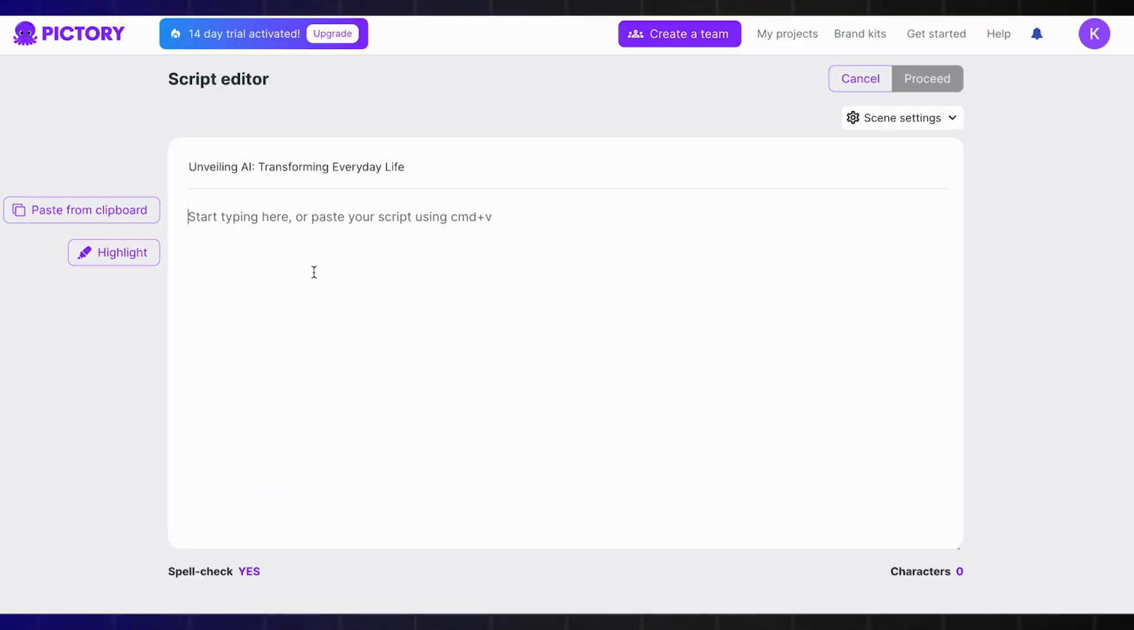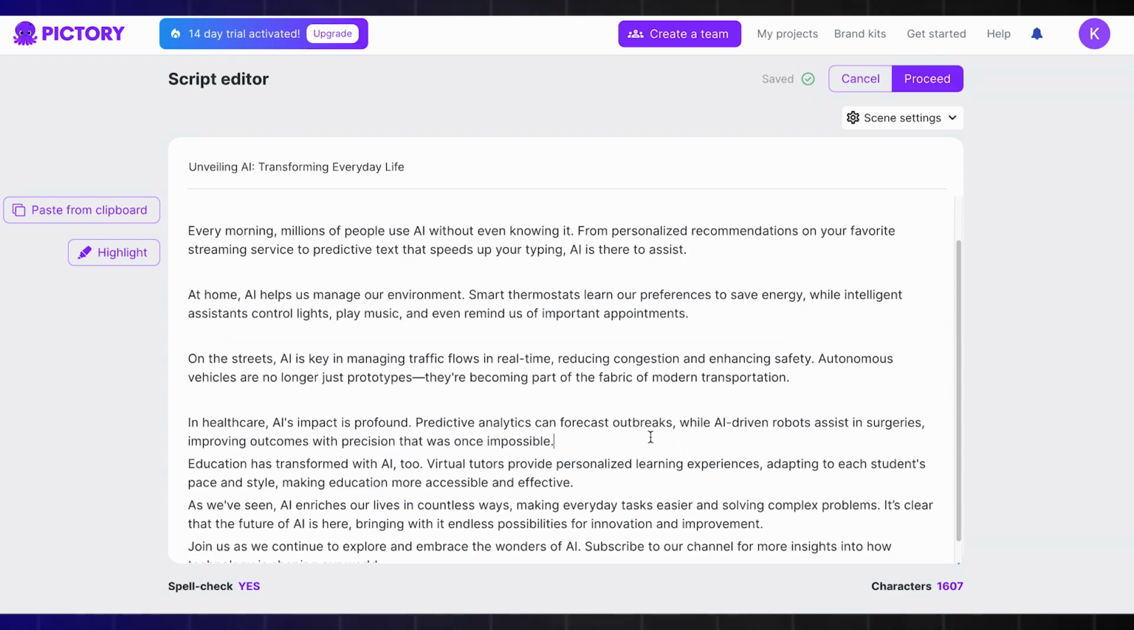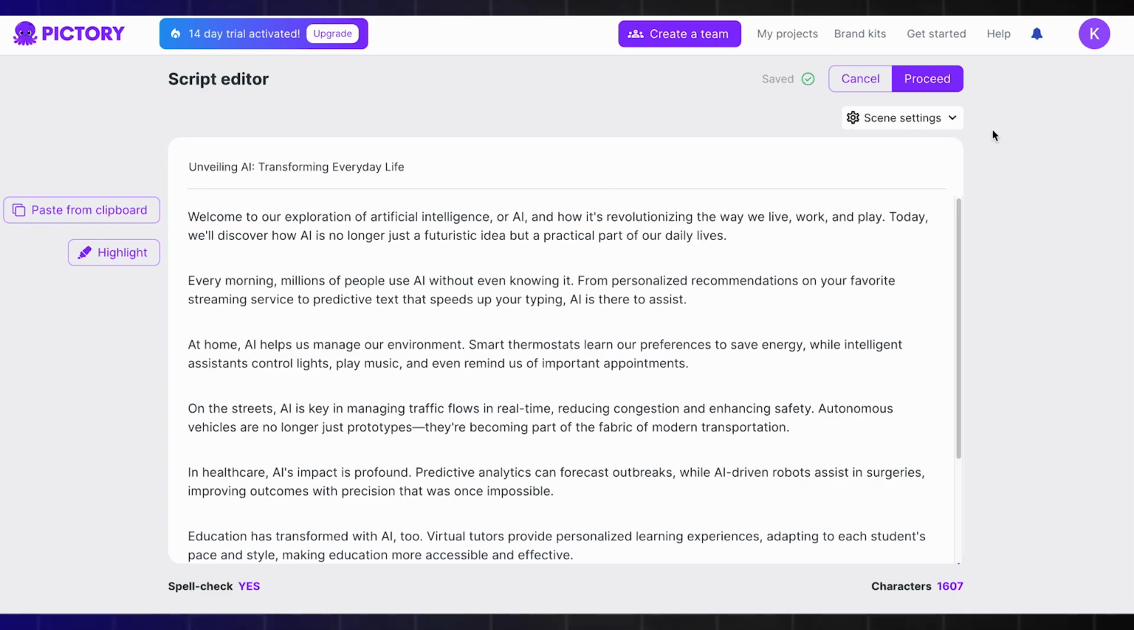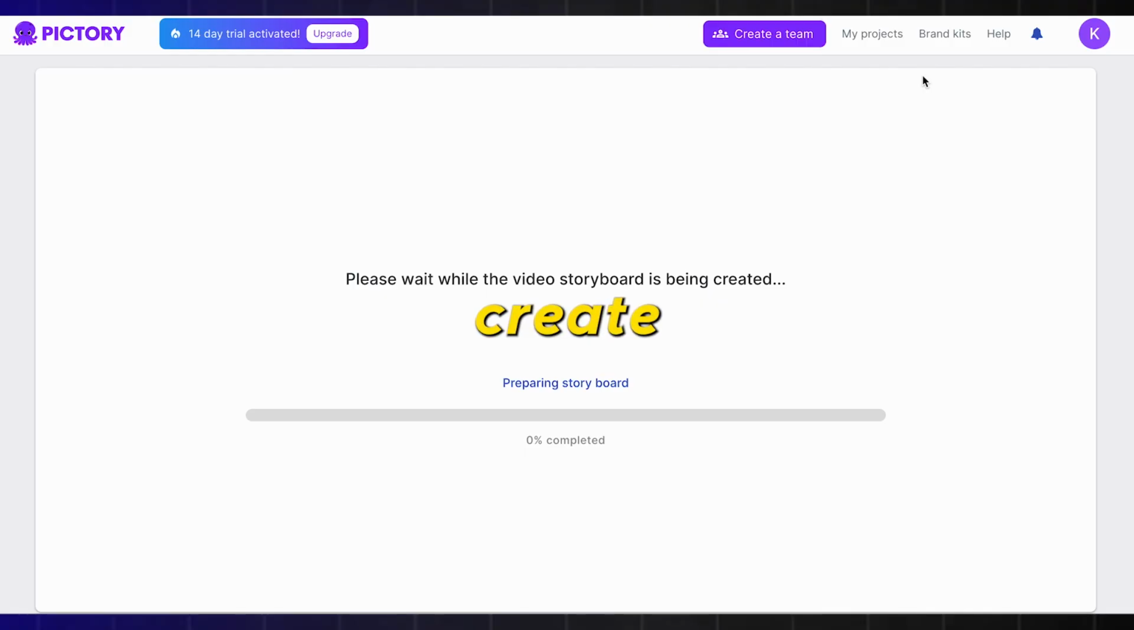Now, for example, here is my script. I'll paste it here and separate the sentences. In the end, you can now adjust the scene settings to your liking. I prefer these settings, but feel free to choose whatever you want. Then, press here to proceed to create the video.